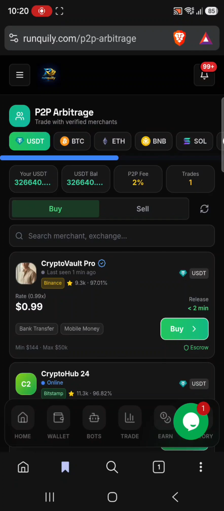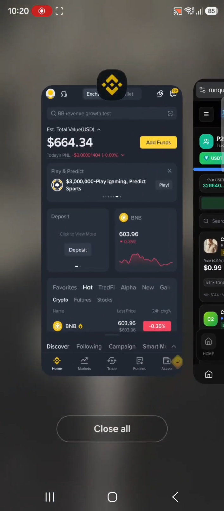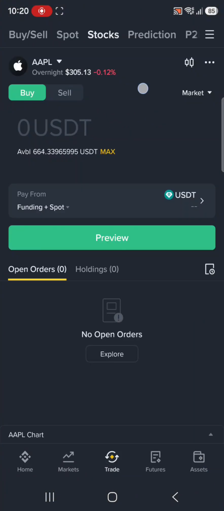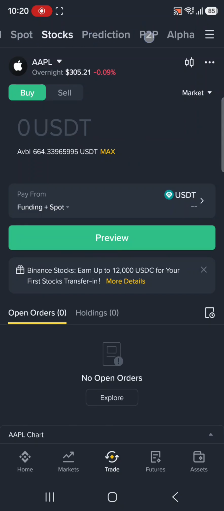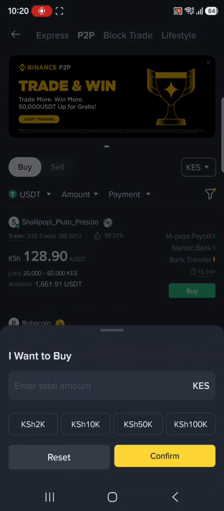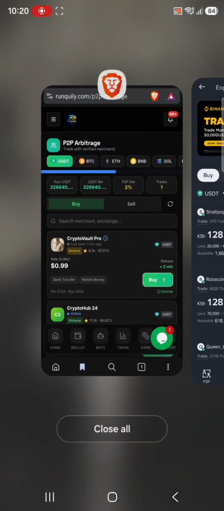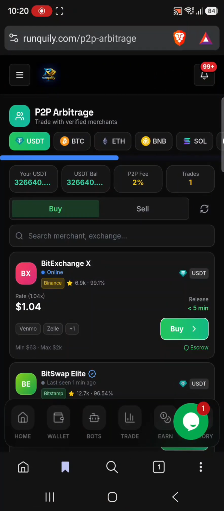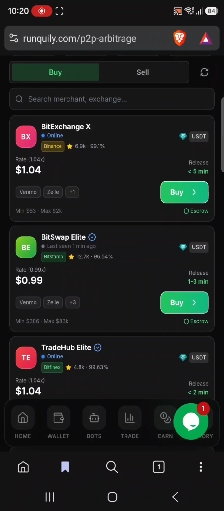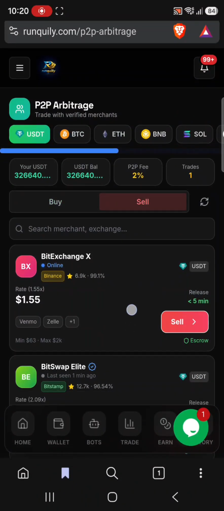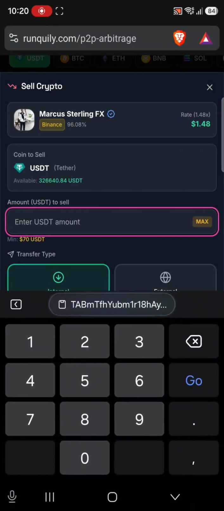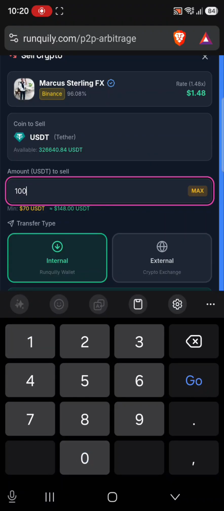That is P2P arbitrage trading. So we are buying low here on a P2P in Binance with the rate of 1.0. Then we sell our assets at a higher price in Ranquilly. Let's see today which rate we'll sell. We can sell even with this rate of 1.48. So let's see with 100 USDTs what we'll get.